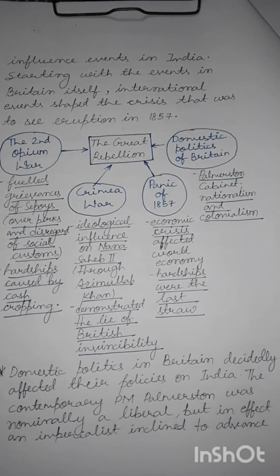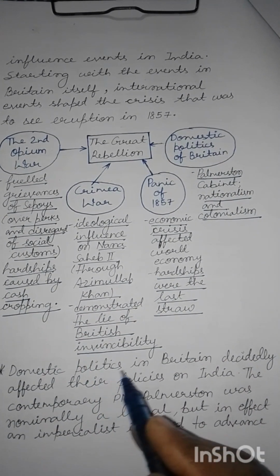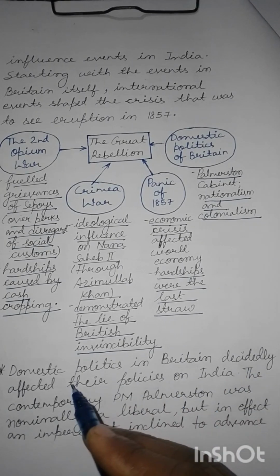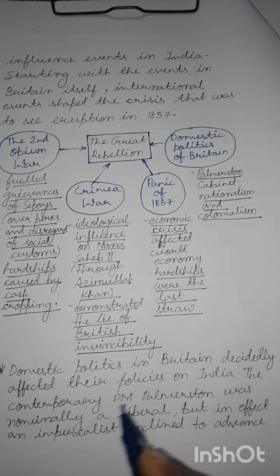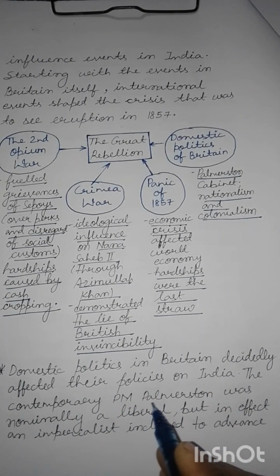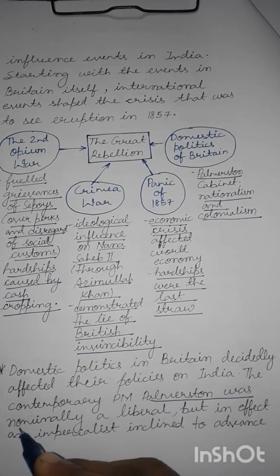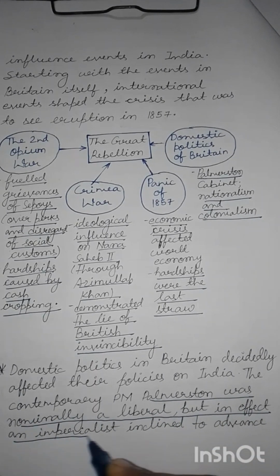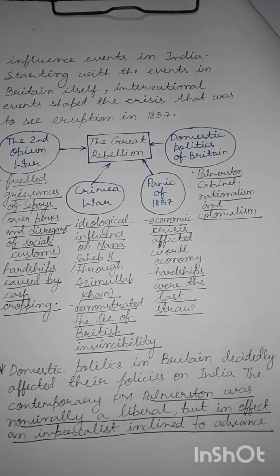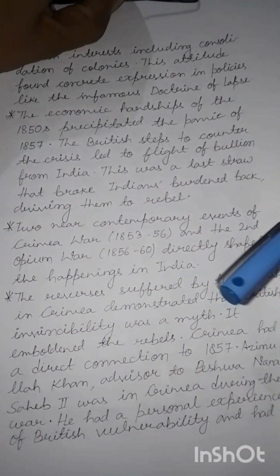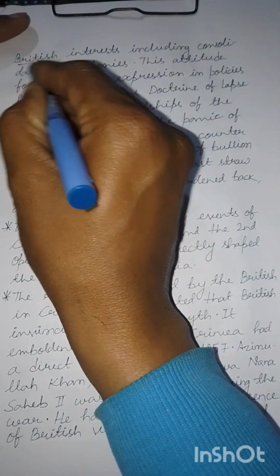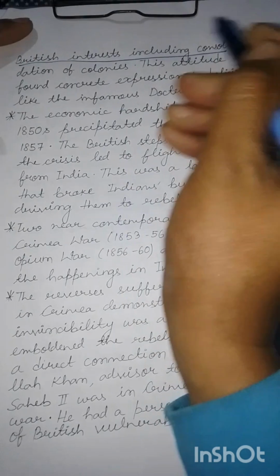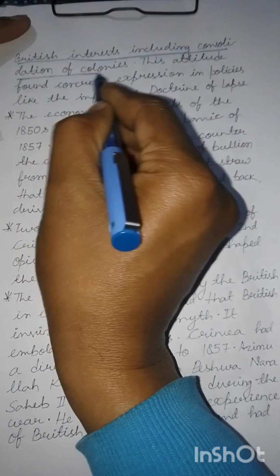Now taking up these points in detail. First, domestic politics in Britain decidedly affected their policies on India. The contemporary PM, Palmerston, was nominally a liberal, but in effect an imperialist, inclined to advance British interests, including consolidation of colonies.